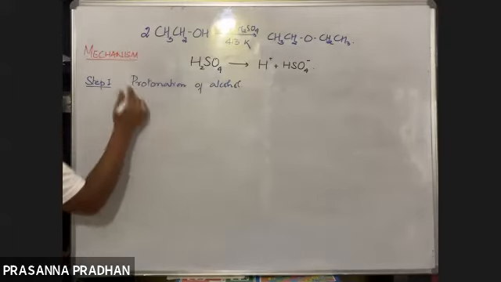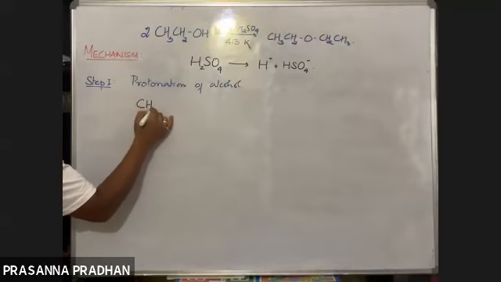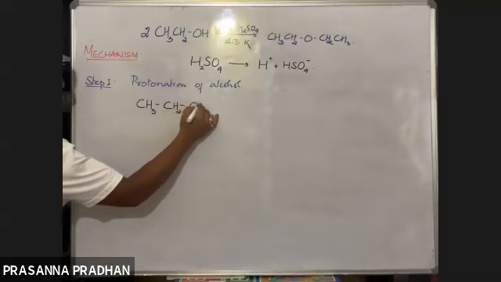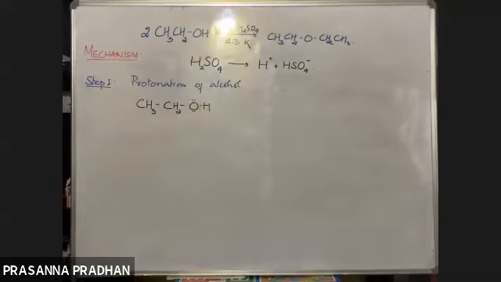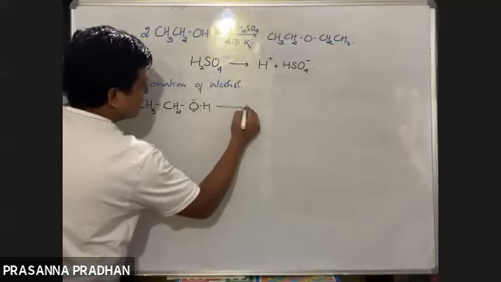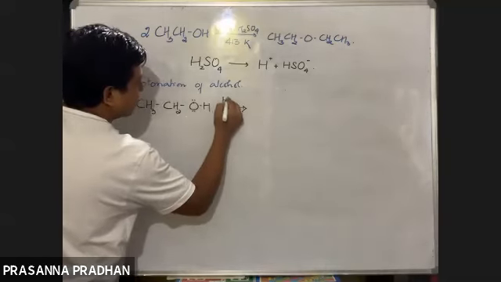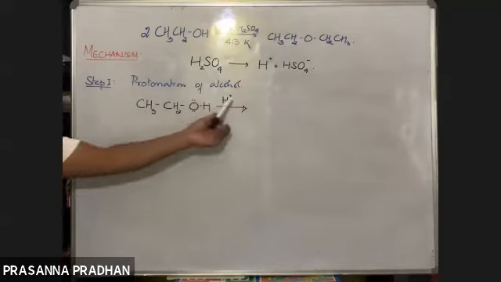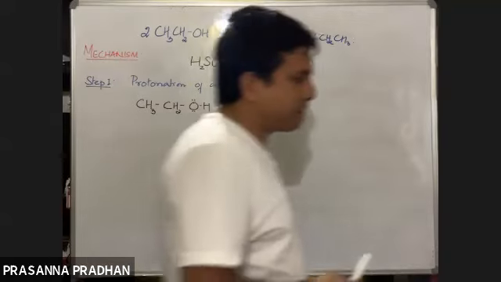So what does this mean? I have taken two molecules of alcohol, CH3CH2OH. Protonation means it's treated with the proton H positive. Now, from the little chemistry we have studied, where do you think this proton is going to attack?